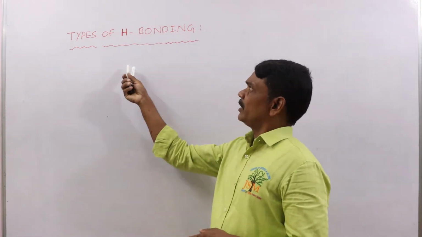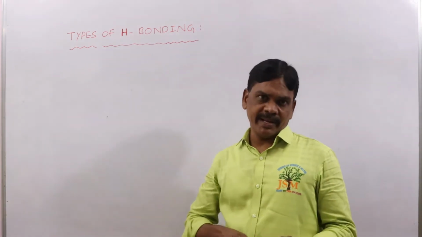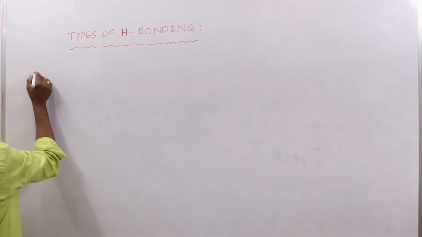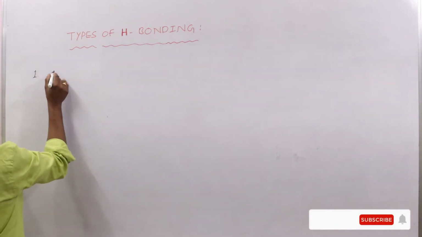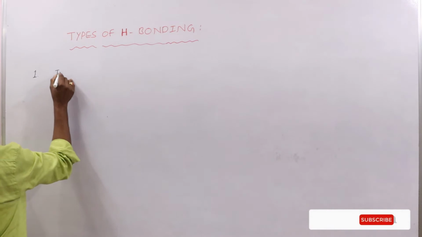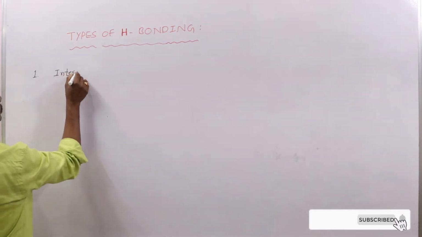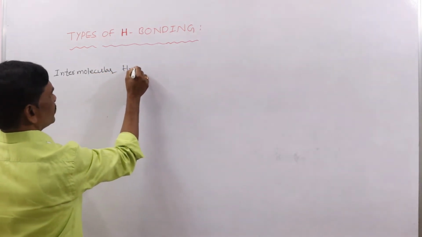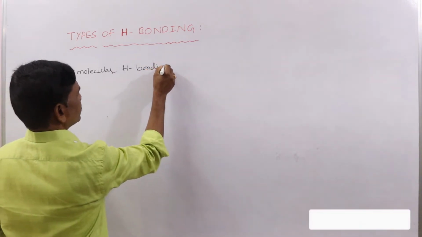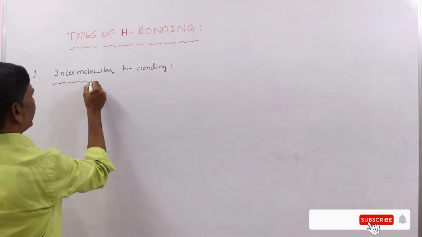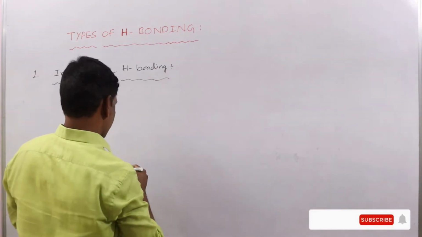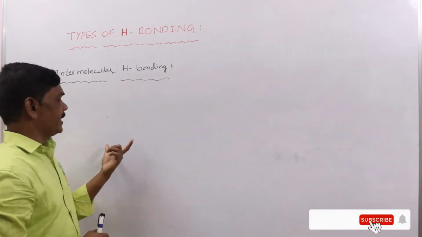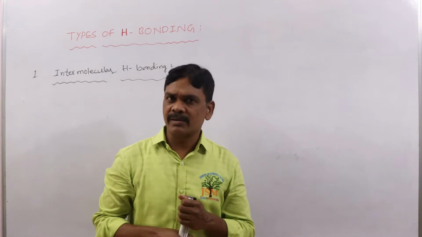So now in this lecture I am going to explain types of hydrogen bonding. The first type is intermolecular hydrogen bonding. So what is intermolecular hydrogen bonding?